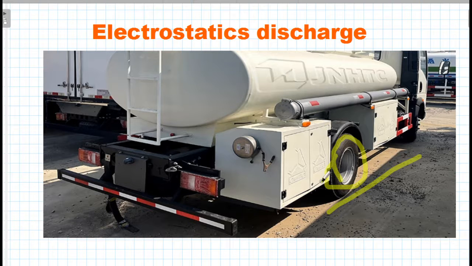To prevent this, some older petrol tankers have a metal chain at the rear of the vehicle. This chain hangs close to the ground and provides an earthing path for excess charge.